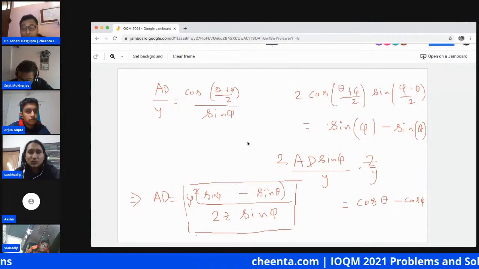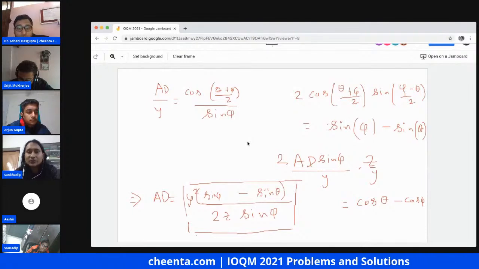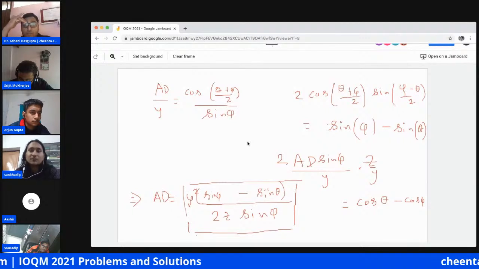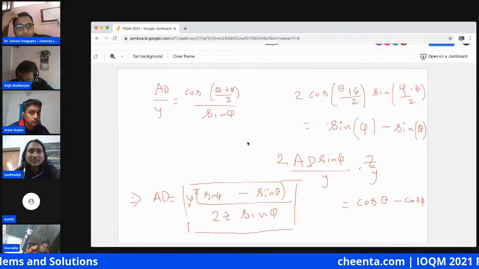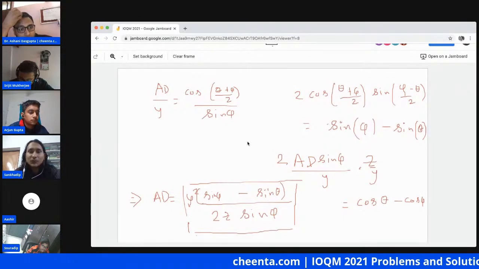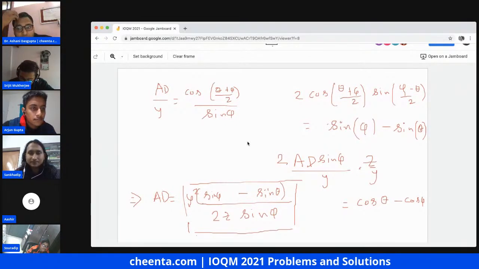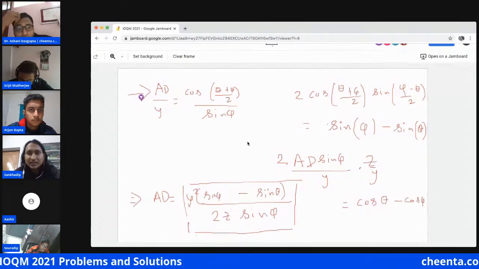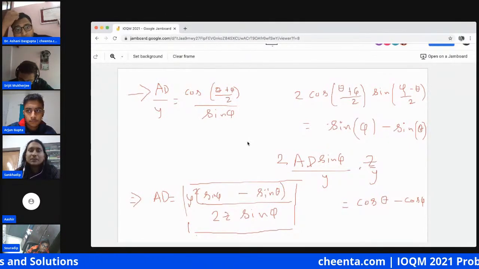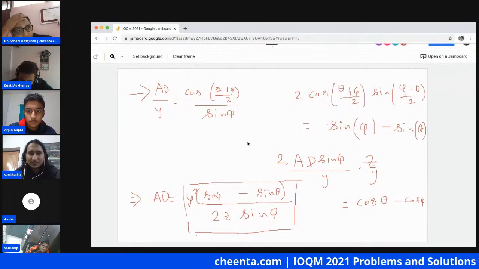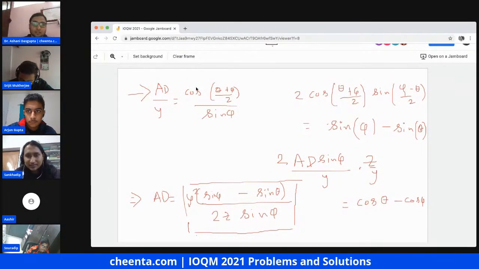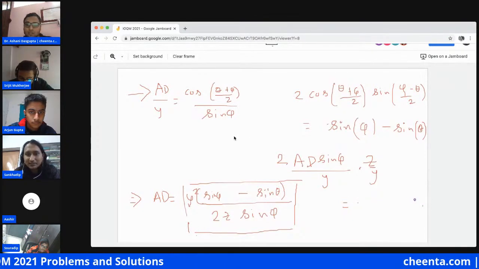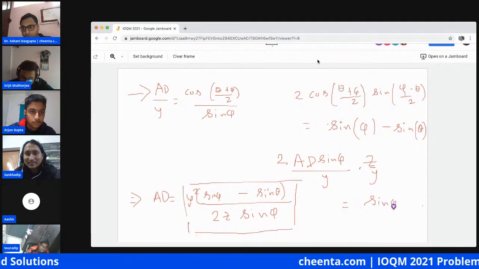Now note that 2 cos theta plus phi by 2 into sine phi minus theta by 2 equal to sine phi minus sine theta. That's the product to sum formula. And from our second equation, we have that the second factor is z by y. From here, the first factor is 2AD sine phi by y. This is why it took so long, because I made a calculation mistake. It's actually sine phi minus sine theta.